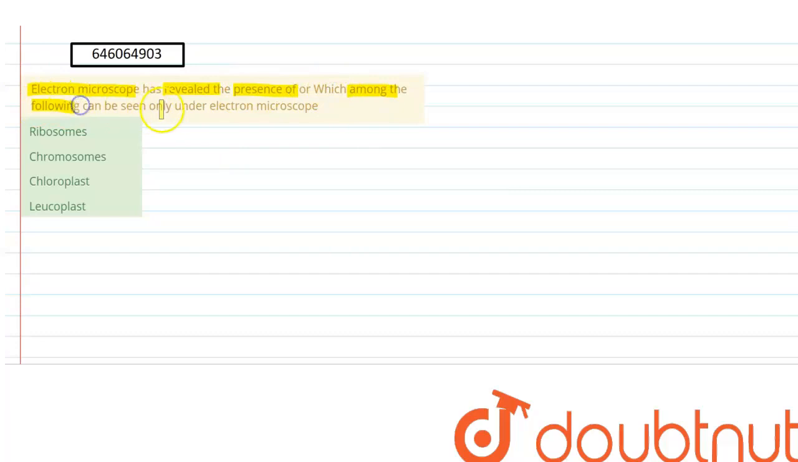Hello students, the question here says that the electron microscope has revealed the presence of which among the following can be seen only under electron microscope. The options are ribosomes, chromosomes, chloroplast or leucoplast.